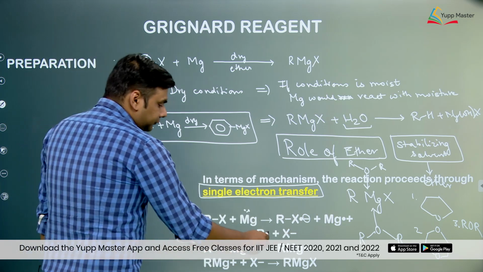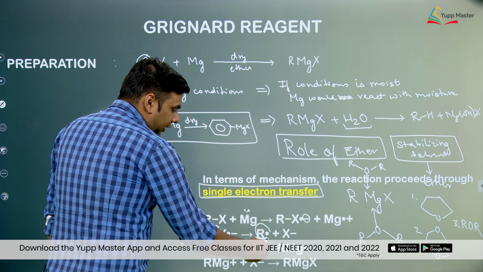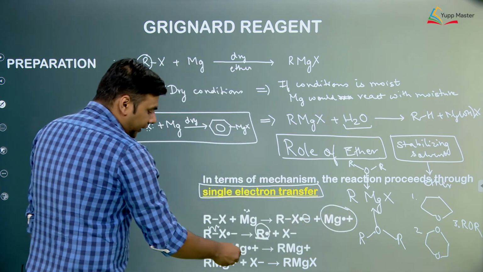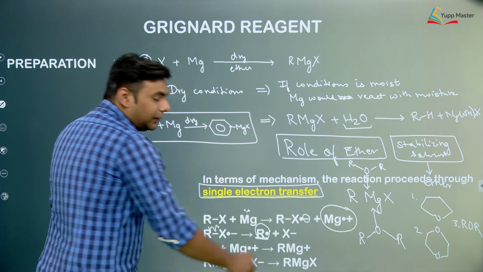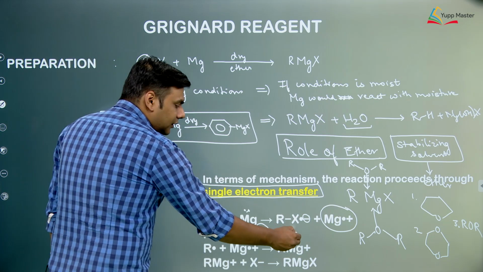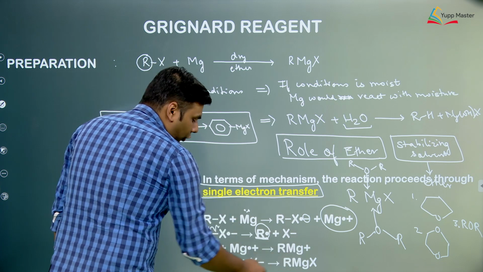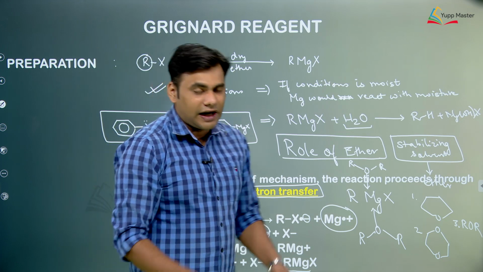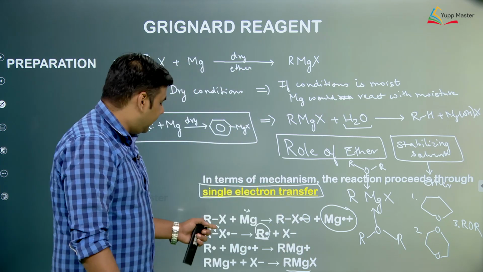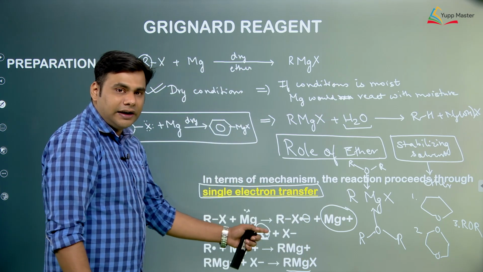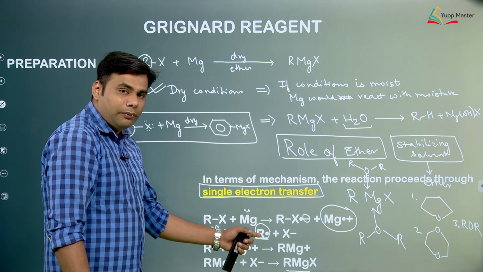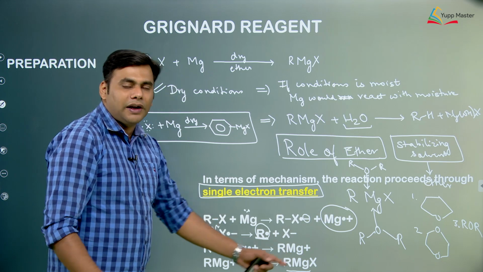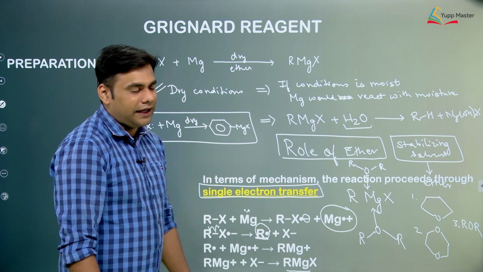Now because a radical is formed over here, and in the first step a magnesium radical is also present, these two radicals react together and form RMg plus, and the anion which was released gets ionically bonded, forming RMgX. So basically what is happening in this reaction is that the C-X bond is getting cleaved, a radical is formed, and then the radical combines with the magnesium radical to form RMg plus, which gets ionically attached to X negative.